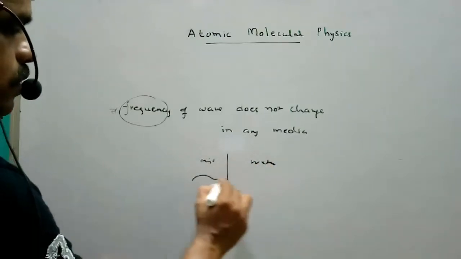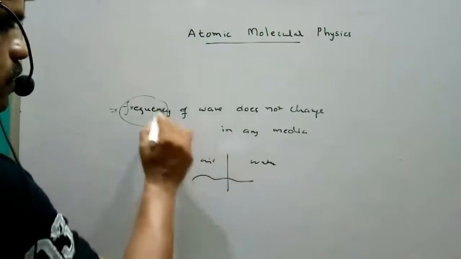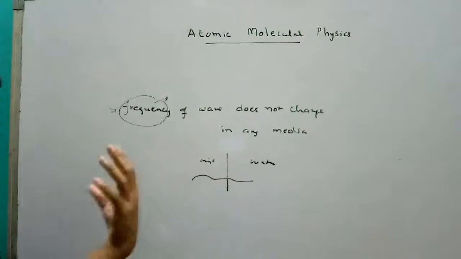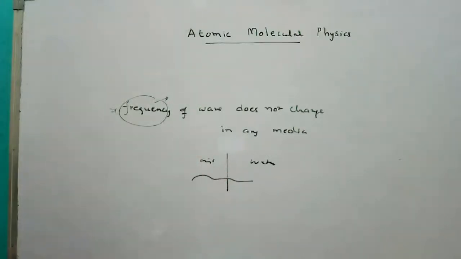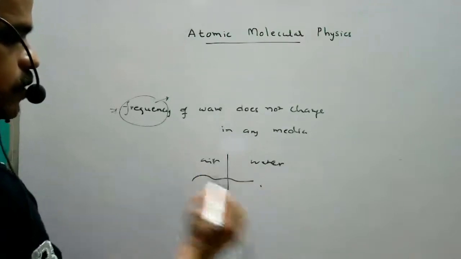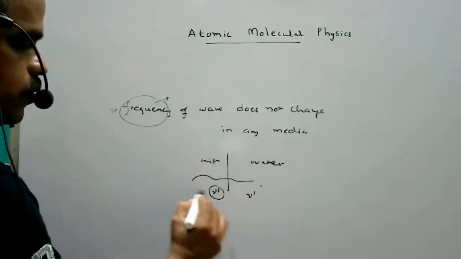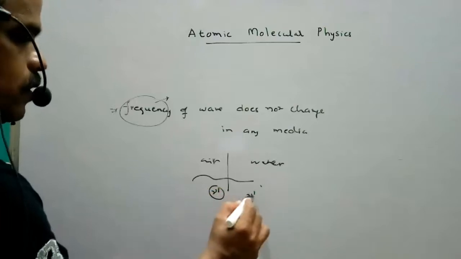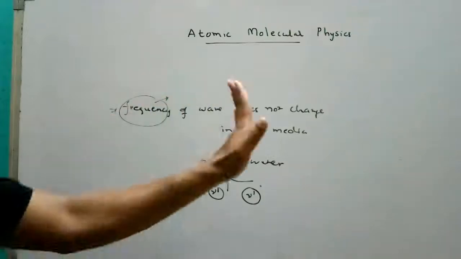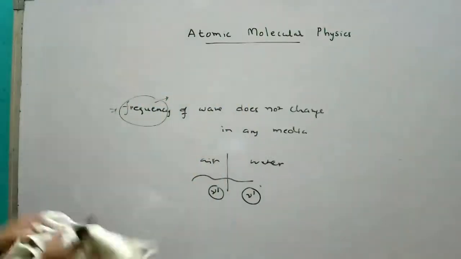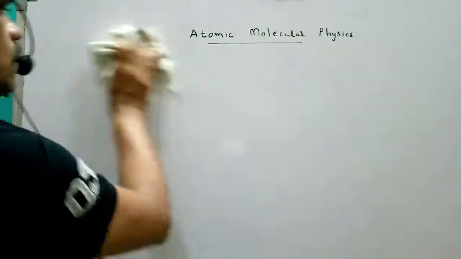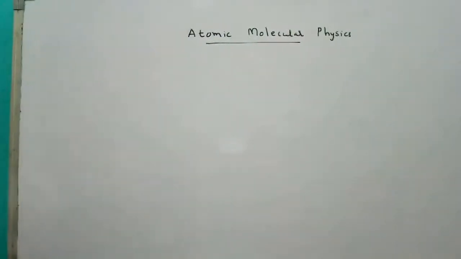If the wave is traveling from air to water, the frequency does not change while passing from one medium to another. Here we take air, here we take water. If nu dash is the frequency of the wave in air, the same frequency is present in water also. So frequency does not change in any media. So I have simply given some concepts about spectroscopy and wave number.